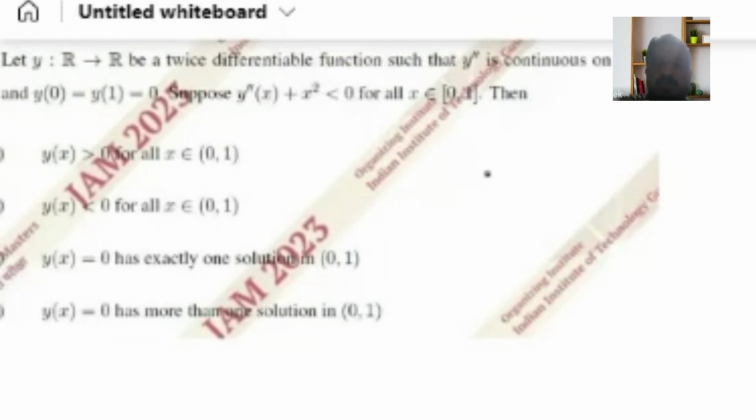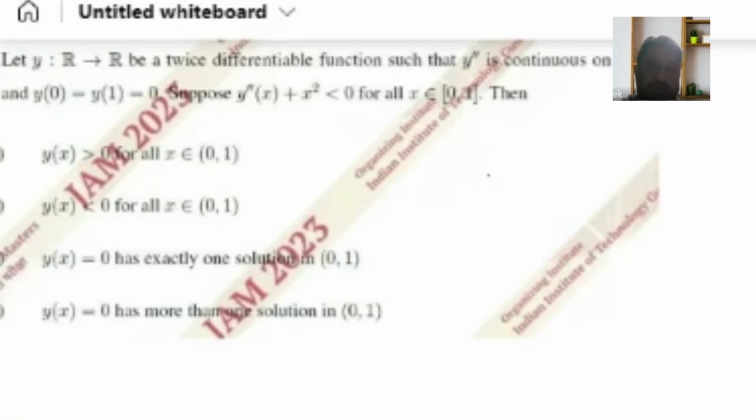This is the next question. I will read the question. Let y from R to R be a twice differentiable function such that y double dash is continuous on closed interval 0, 1, and y of 0 is equal to y of 1 is equal to 0.